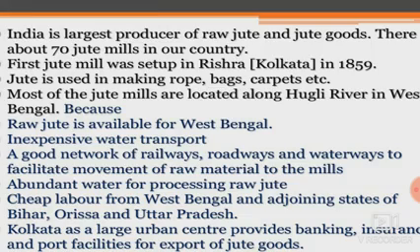This is very important because the jute industry requires ample water. So the presence of a river near the sea coast provides abundant water supply to this industry. There is cheap labor from West Bengal and adjoining states of Bihar, Orissa and Uttar Pradesh. Kolkata as a large urban center provides banking, insurance and port facilities for export of jute goods.